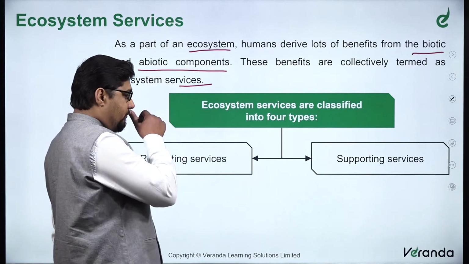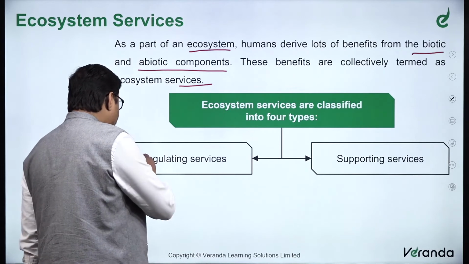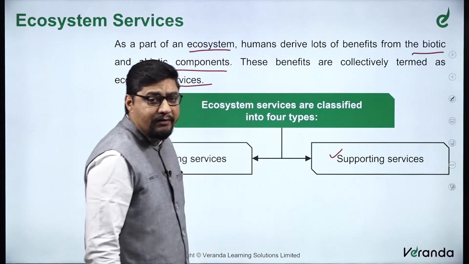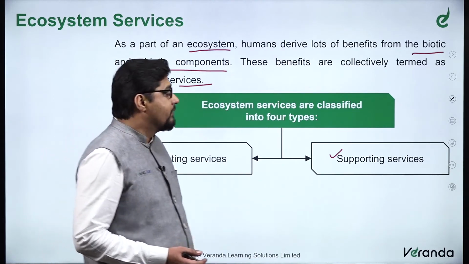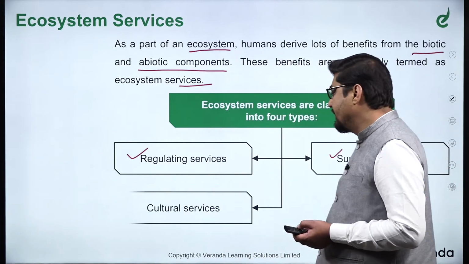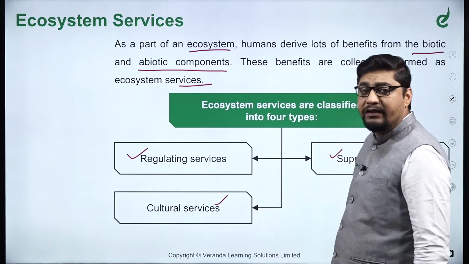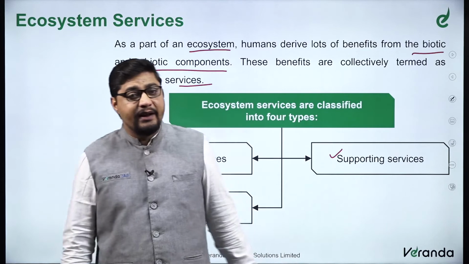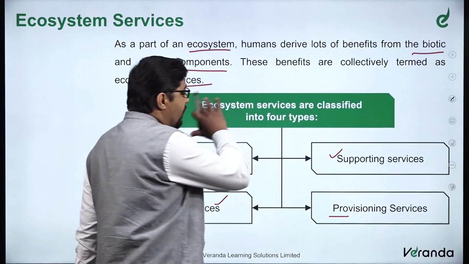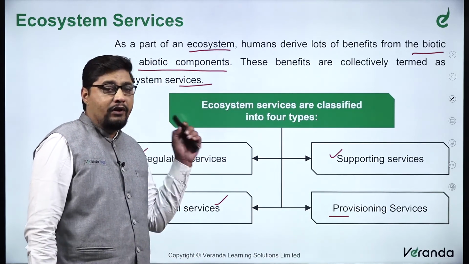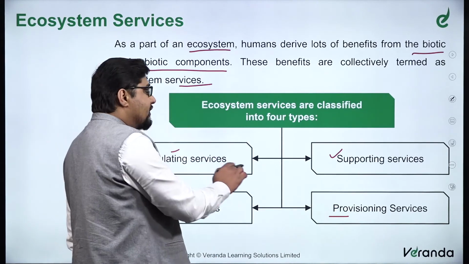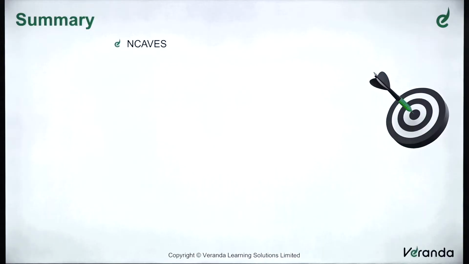Ecosystem services can be classified into 4 types. First, regulating services, which can include various other things. Then we have supporting services, which include things biotic or abiotic that support our existence. Then cultural services, which enhance our knowledge or which we have been carrying on for times. Then provisioning services. So these are the 4 categories of ecosystem services. Remember this: regulating services, supporting services, cultural services, and provisioning services.